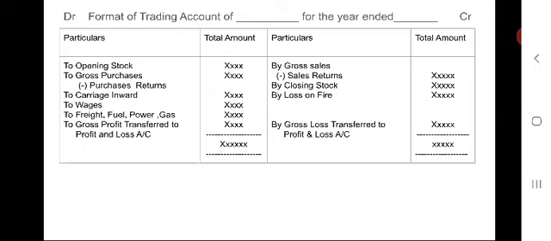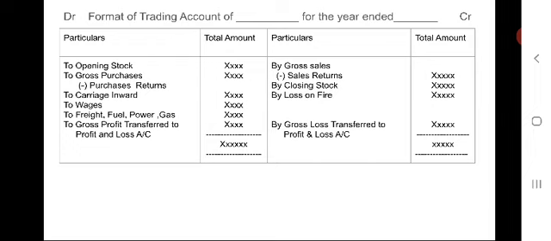See, on the debit side, generally these types of items will be seen. We have to follow this manner to prepare trading account.